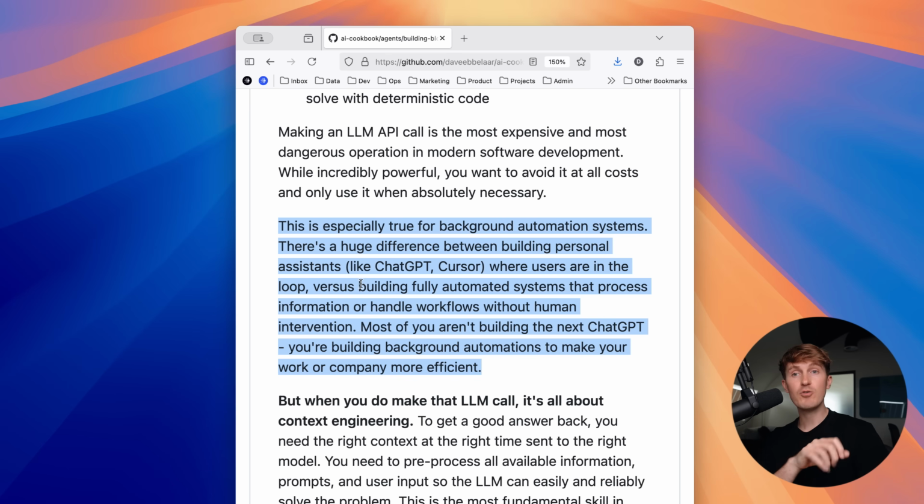And let's face it, most of you aren't building the next ChatGPT or Cursor. You're building backend automations to make your work or your company more efficient. So when you are building personal assistant-like applications, using tools and multiple LLM calls can be more effective, but when you're building background automation systems, you really want to reduce them. For example, for our production environments for our clients, we almost never rely on tool calls. So you want to build your applications in such a way where you need as few LLM API calls as possible. Only when you can't solve the problem anymore with deterministic code, that's when you make a call.